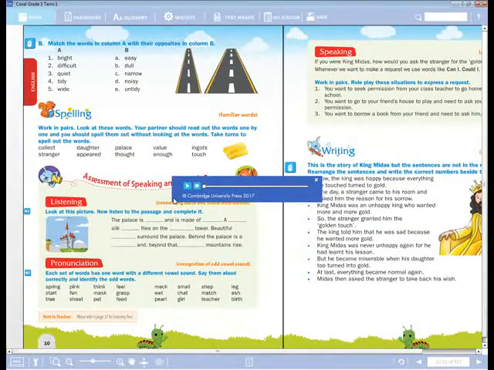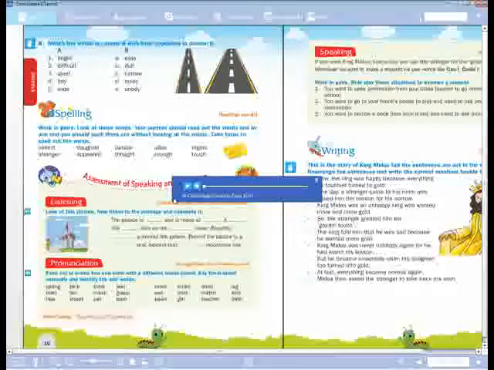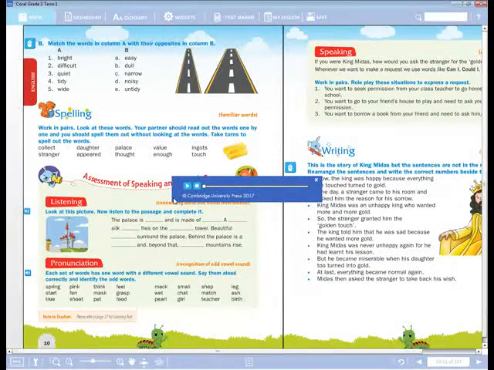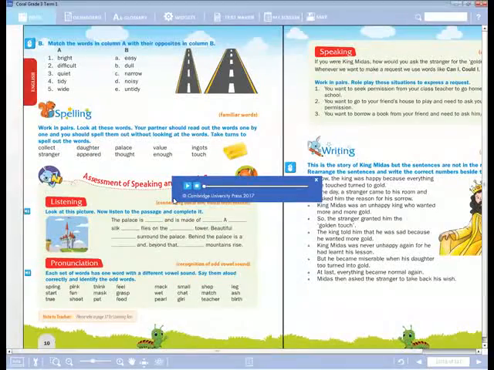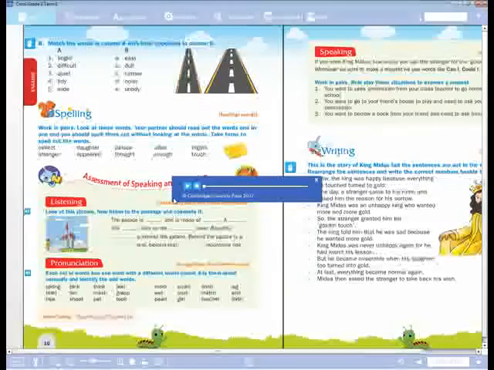So once again, write down, dear children. Once again, I will clearly tell you. The palace is large, L-A-R-G-E, large, and is made of grey stone, G-R-E-Y S-T-O-N-E, grey stone. A red, R-E-D, red silk flag, F-L-A-G, flag, flies on the highest, H-I-G-H-E-S-T, highest tower.